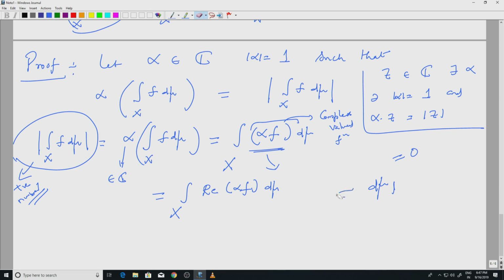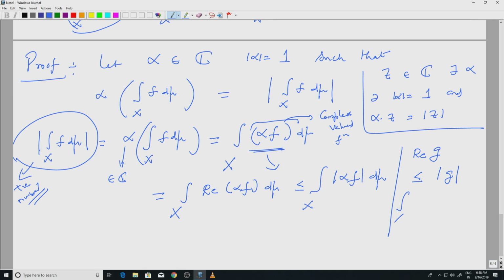They will be equal to the integral of the real part, but it is positive, right. Well, so I can write this to be less than or equal to integral over x modulus of alpha f d mu. Why is that? Because if I look at real part of f, I know that this is less than or equal to, well, real part of any function g is less than or equal to mod g.